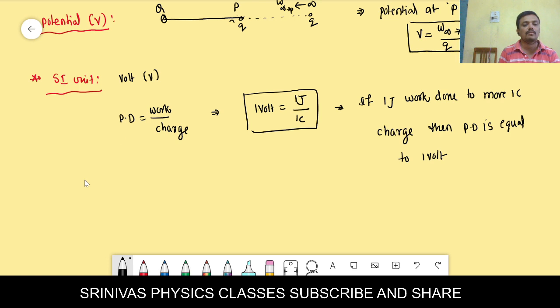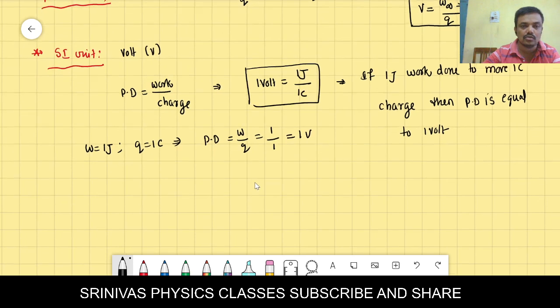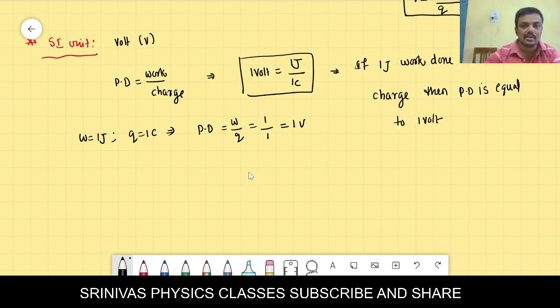According to the formula, you take work as 1 joule and charge as 1 coulomb. You are moving the 1 coulomb charge, and for that 1 joule of work is done. Find the potential difference. Potential difference is equal to work by charge. Here work is 1, charge is 1, so the potential difference is also 1. That means if 1 joule of work is done to move 1 coulomb of charge, then the potential difference is 1 volt.